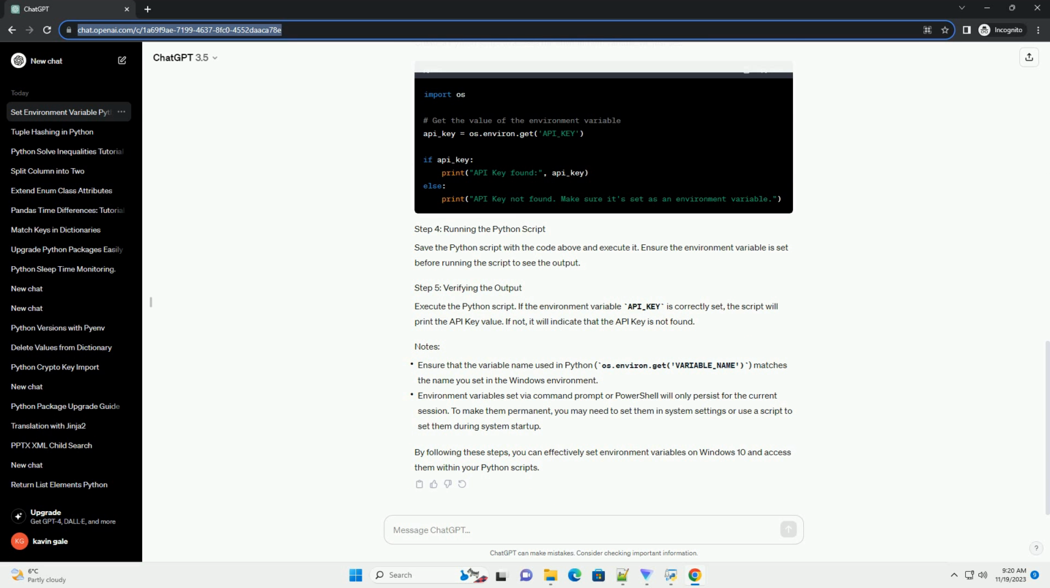By following these steps, you can effectively set environment variables on Windows 10 and access them within your Python scripts.